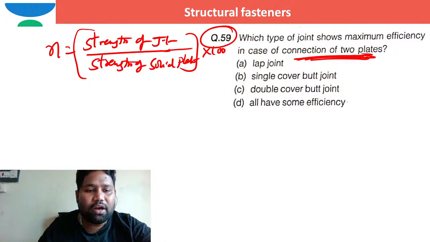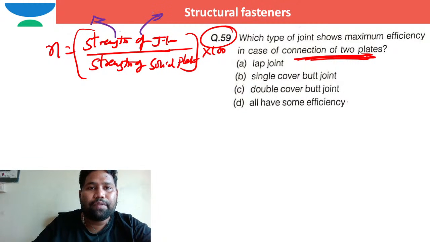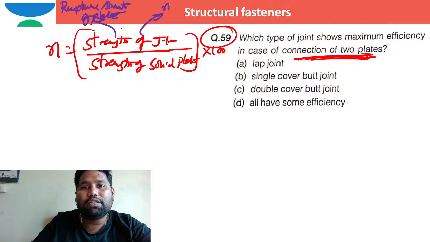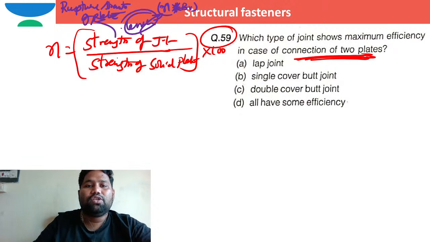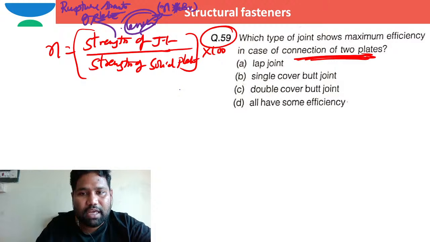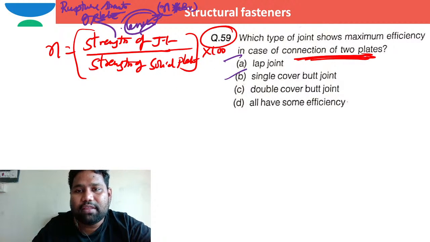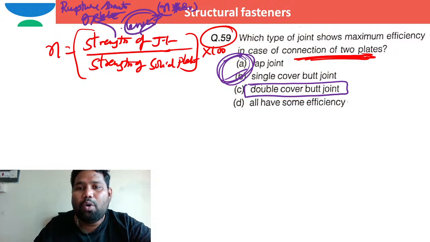In which case the strength of the joint is increased? Strength of the joint, again there are two things: the minimum of the rupture strength of the plate, and the number of bolts into bolt value, or number of rivets into rivet value. Out of these two, the lesser value I need to consider. So the strength of the solid plate is always one and the same. But in case of lap joint and single cover butt joint, the efficiency is less. In case of double cover butt joint, the efficiency is more.